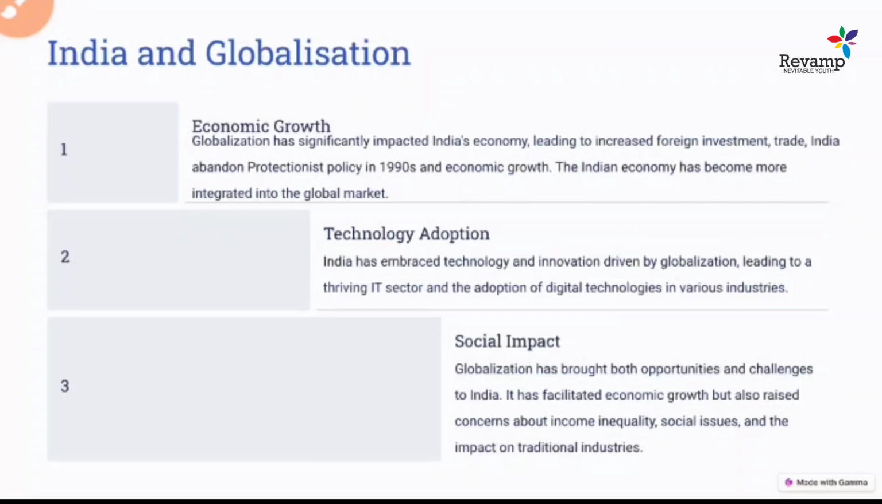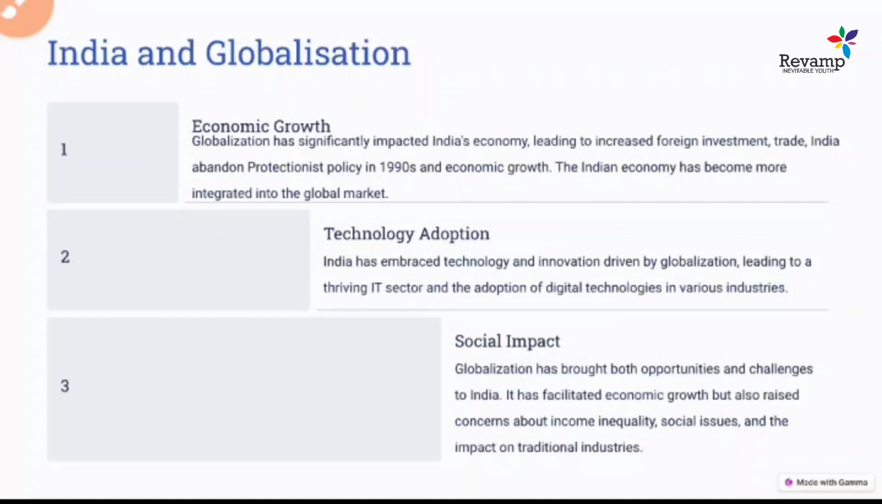So this led to a lot of increased production and a lot of increased investment in India. It also led to the integration of the Indian market into the global market. So this is one of the positive impacts of globalization in India. And the second thing is technological adoption. With this globalization, India adopted technological advancement.